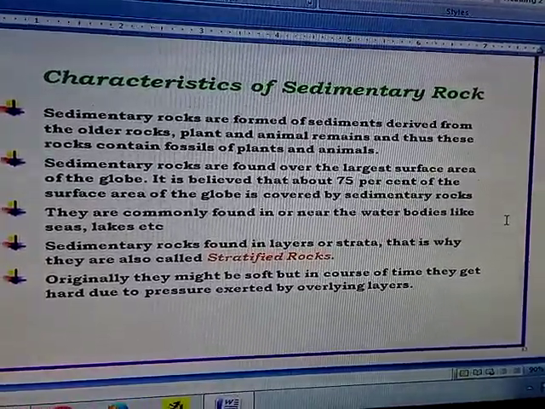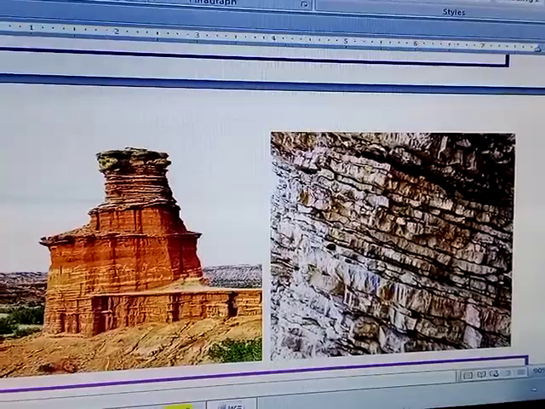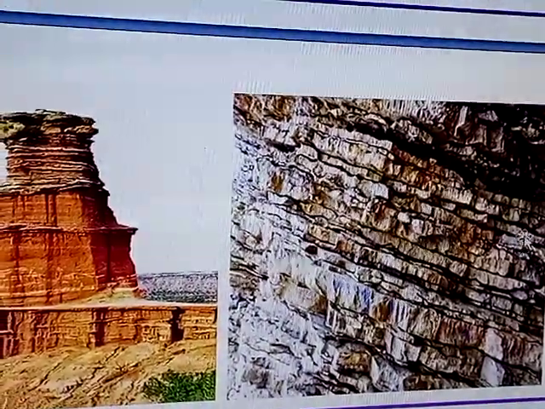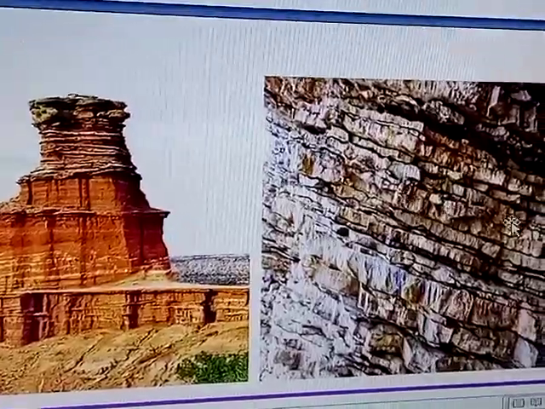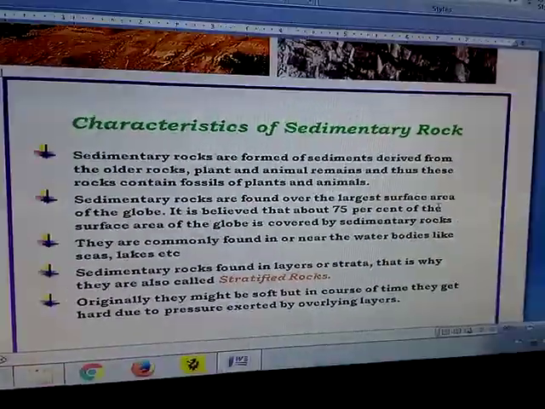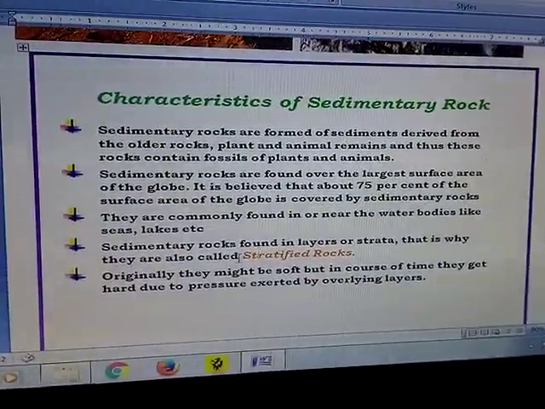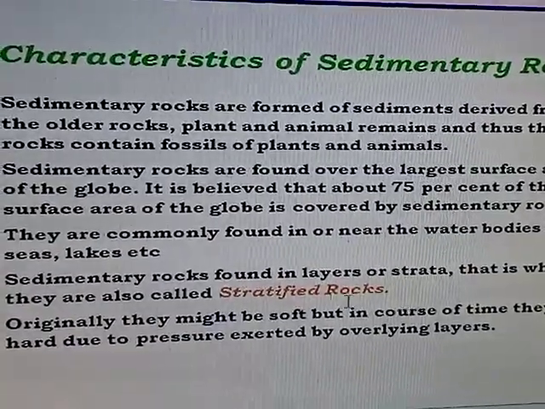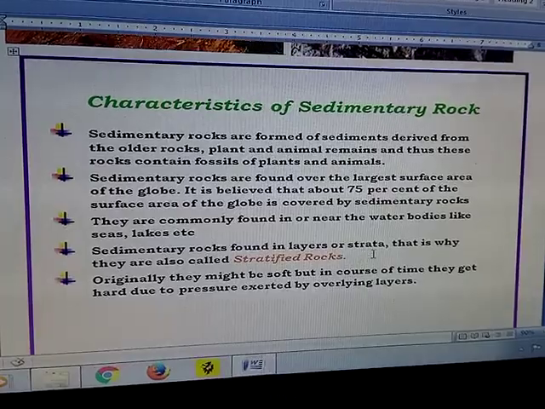Just now we have shown you the strata. They are found in layers. This is known as strata. And from this strata, we get another name for sedimentary rocks: they are called stratified rocks.